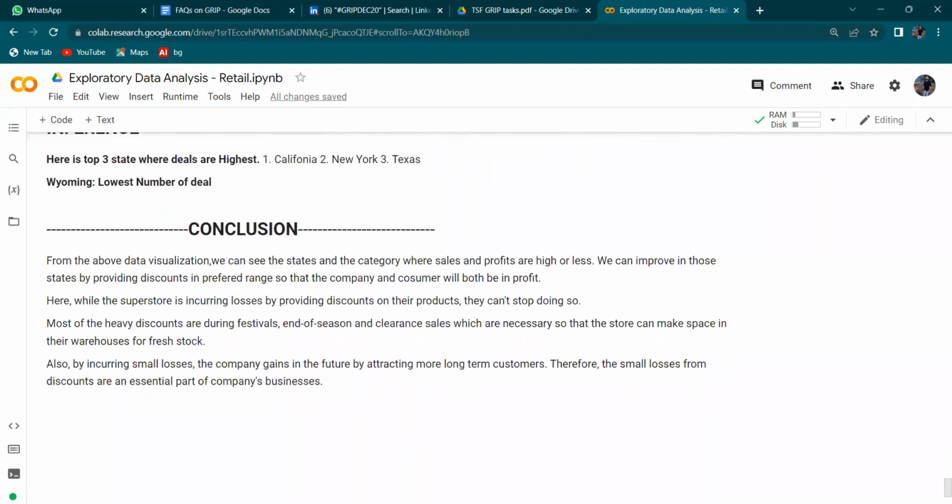Now moving towards the conclusion, from the above data visualization we can conclude that for the states and categories where sales and profit are low, we can improve by providing discounts in a preferred range so that both the company and the consumer profit. Most of the heavy discounts are during festivals, end of season, and clearance sales, which are necessary so that the store can make space in the warehouse for fresh stock. Also, by incurring small losses, the company gains in the future by attracting more long-term customers. Therefore, small losses are an essential part of the company's business.